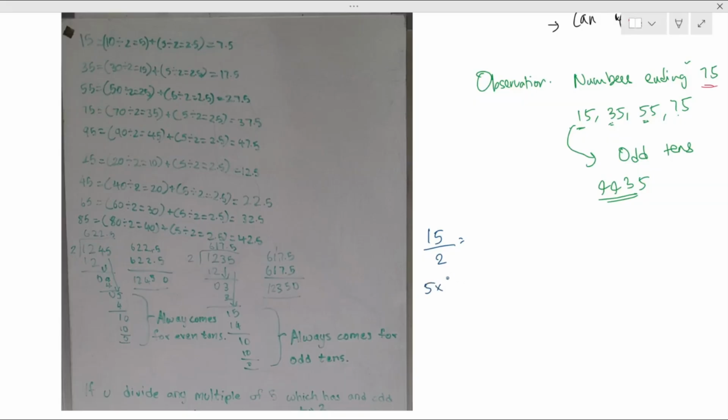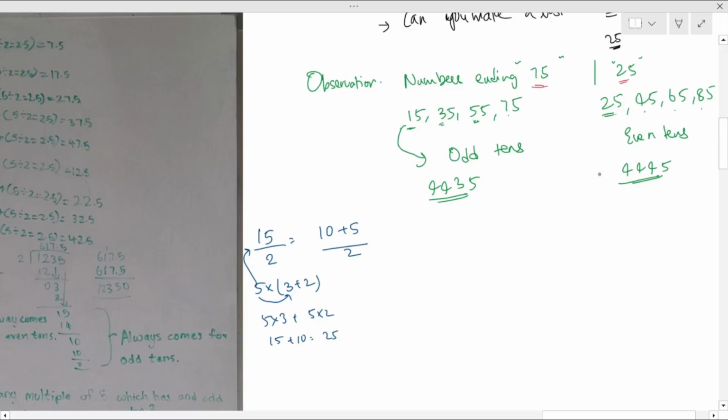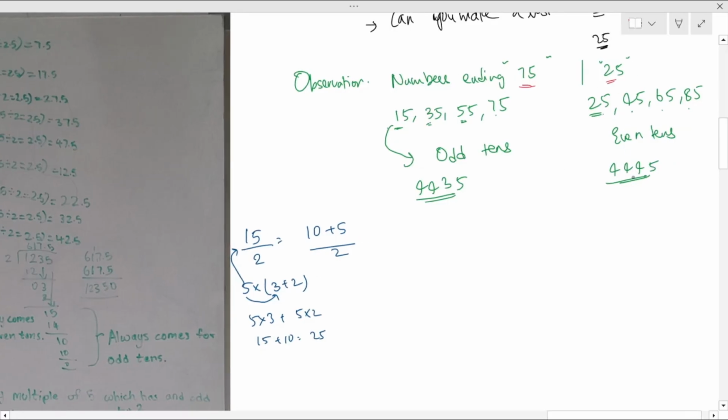If you have 5 times 3 plus 2, you can do 5 times 3 plus 5 times 2, which is 15 plus 10 is 25. If we apply it to division, 15 divided by 2 is nothing but 10 plus 5 divided by 2. Because we are wondering about tens here always, right? Odd number of tens has a property and even tens has another observation.